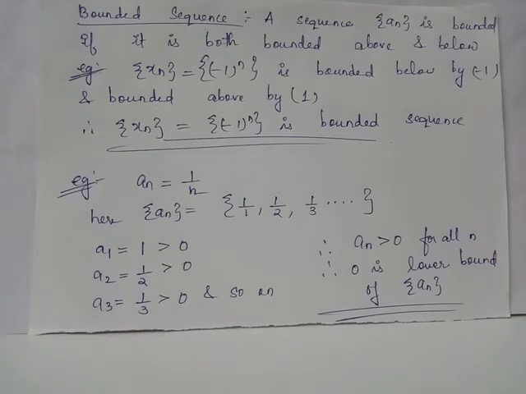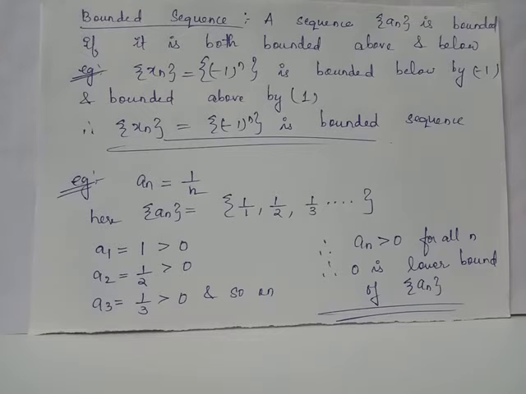When do we say that a sequence is a bounded sequence? A general sequence an is said to be a bounded sequence if and only if it has both an upper bound as well as a lower bound. That is, it is bounded above as well as below. For example, consider the same sequence xn, which equals minus 1 the whole raised to n. For each and every term of this sequence, minus 1 is acting as the lower bound and positive 1 is acting as the upper bound. Therefore, since this sequence has both upper and lower bound, we say that this sequence is a bounded sequence.